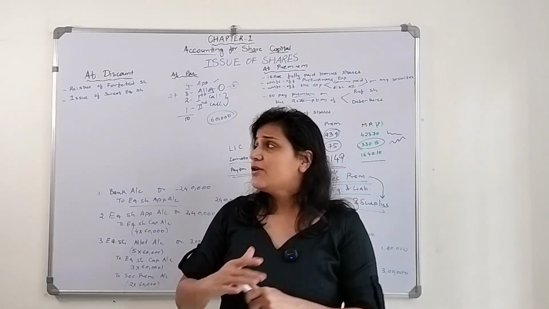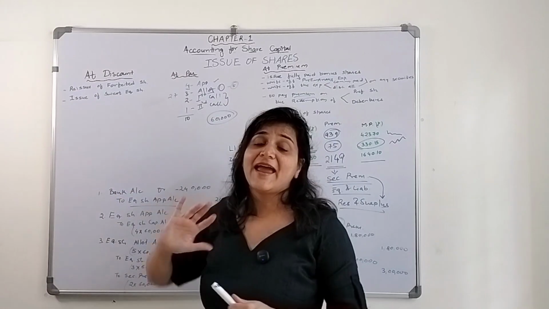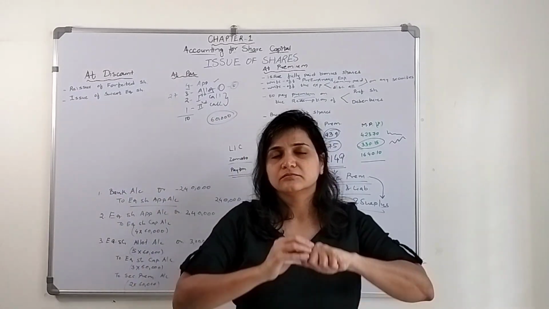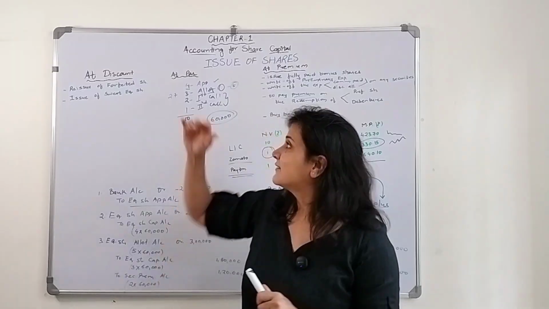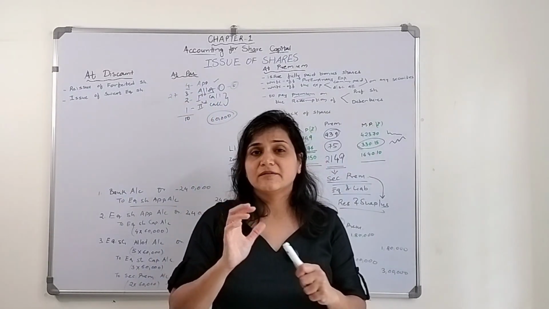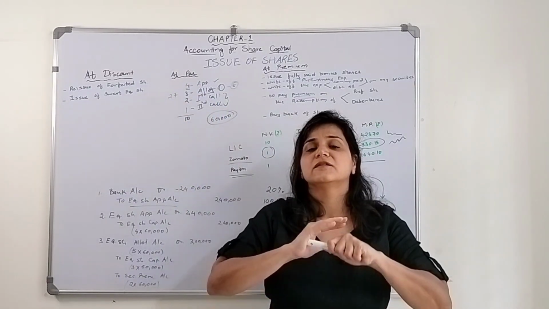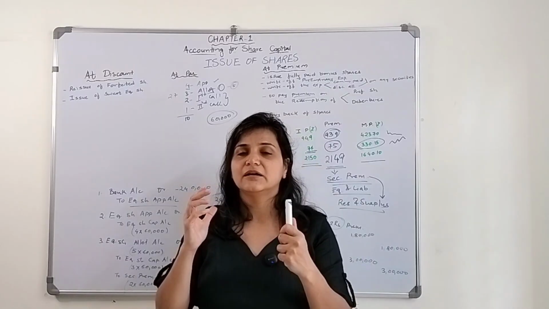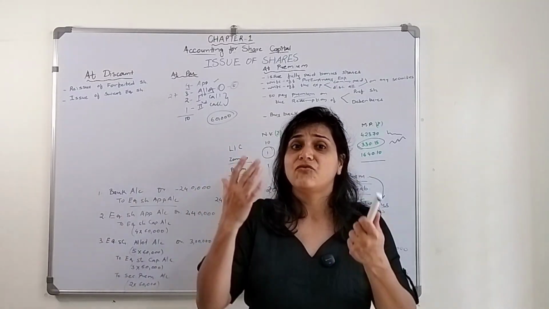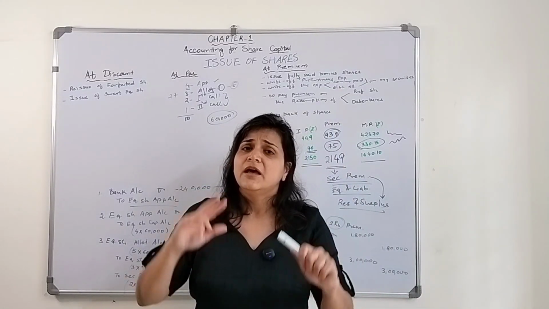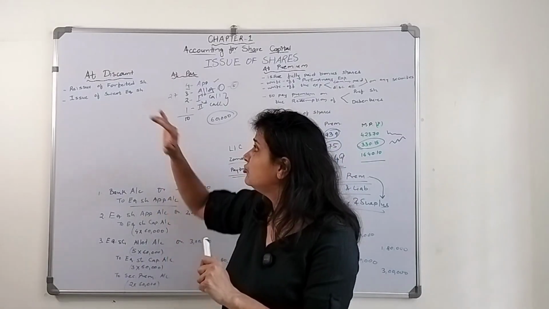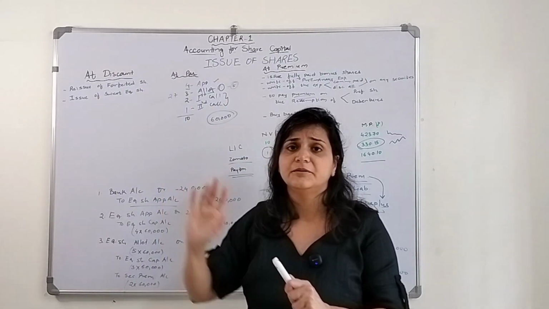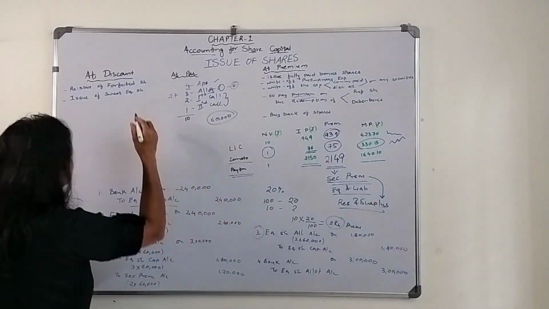But it may so happen that they issue the shares at discount. Now it is not allowed. Okay, discount means less price as compared to the nominal value, the face value. Now this situation is not allowed. The company can't issue the shares for IPO at discount. There are only 2 situations when the company is allowed to issue the shares at discount as per the Companies Act. What are these 2 situations?